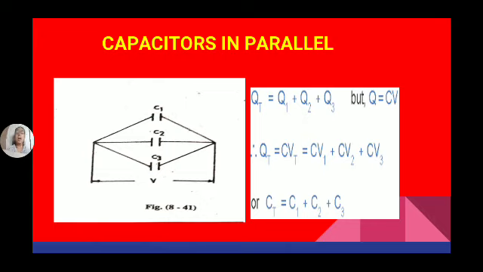As the capacitor is charging, accumulating the charge, definitely some energy is stored in the capacitor. So what is the energy stored in the capacitor, and what are the problems on capacitors, we will discuss in the next class. Okay students, I will stop here and we will continue this lesson in the next lesson.